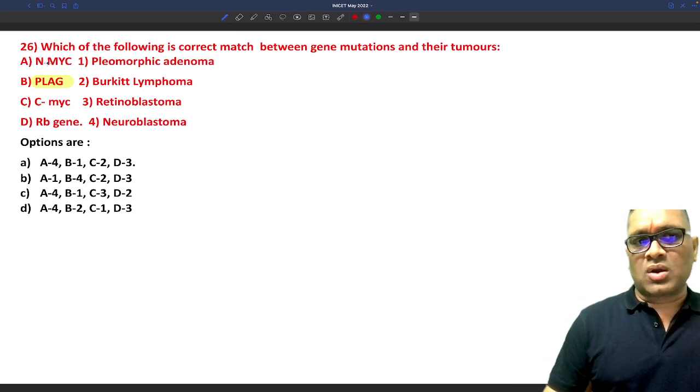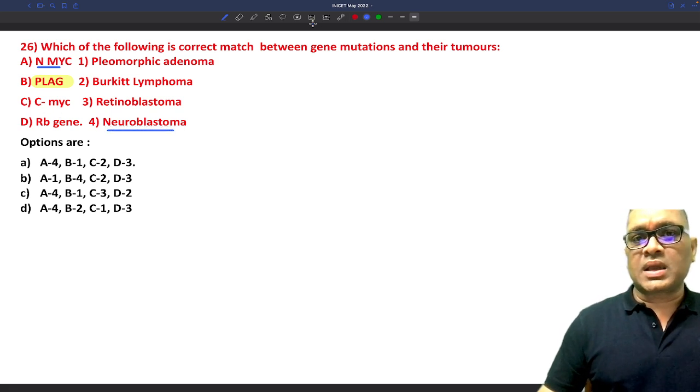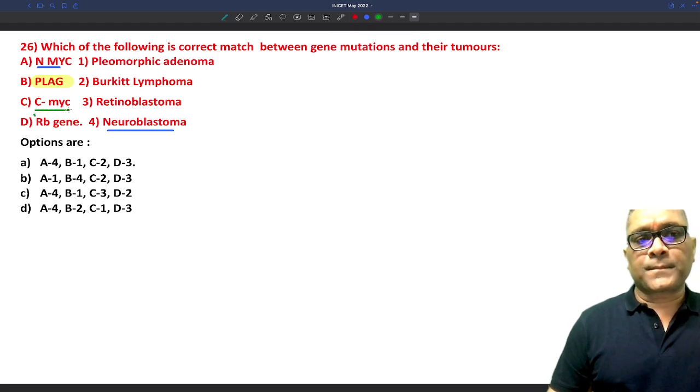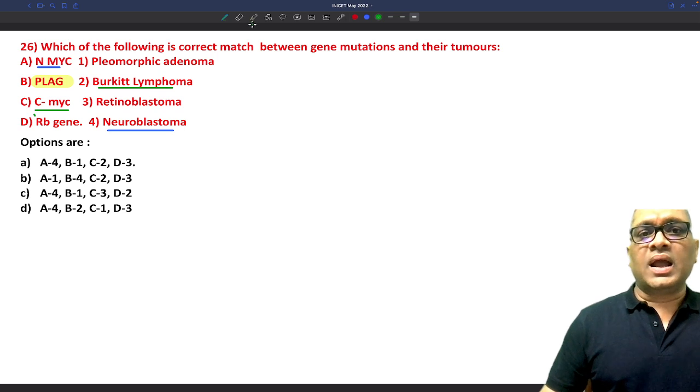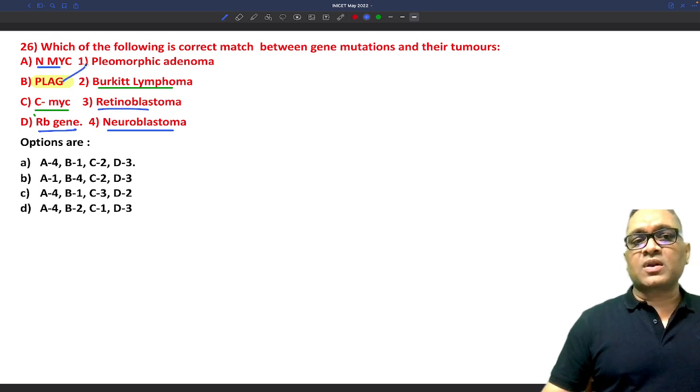So you can easily make out, because we all know that N-MYC amplification is for neuroblastoma, right? C-MYC translocation is for Burkitt lymphoma, right? And RB gene is for retinoblastoma. So what is PLAG? PLAG is for pleomorphic adenoma.